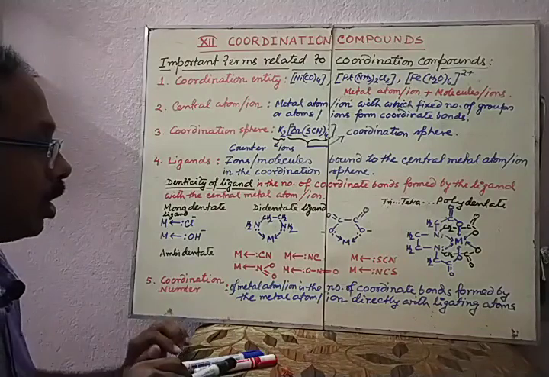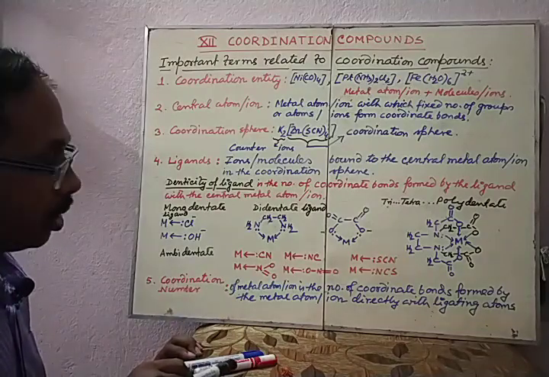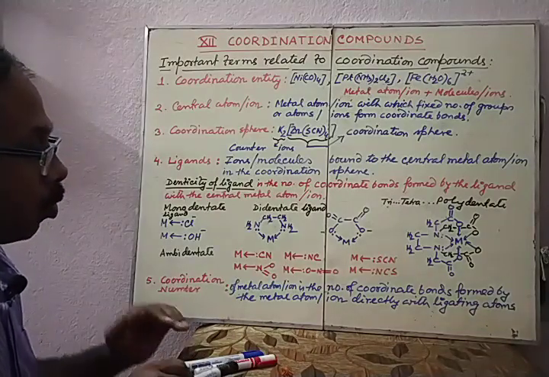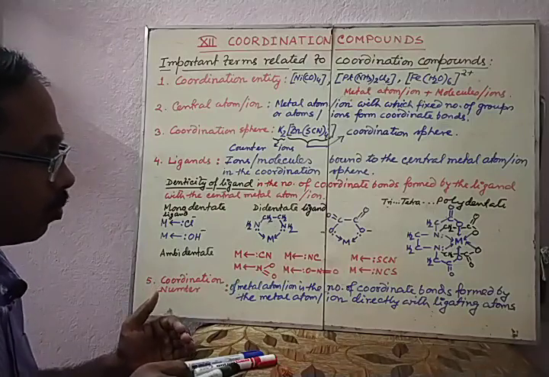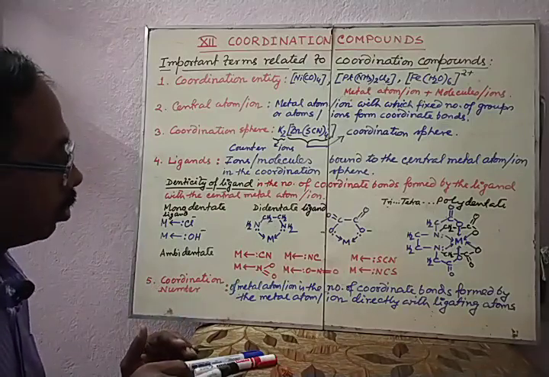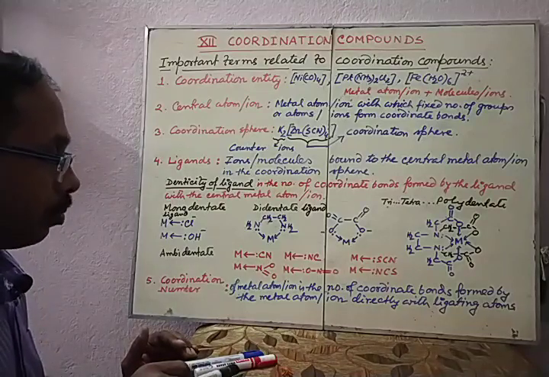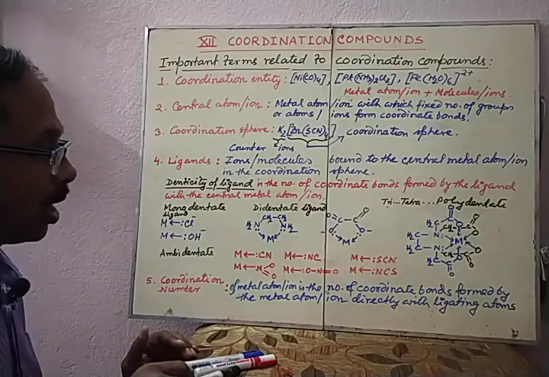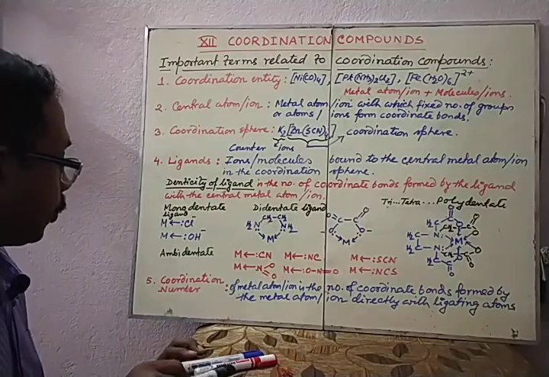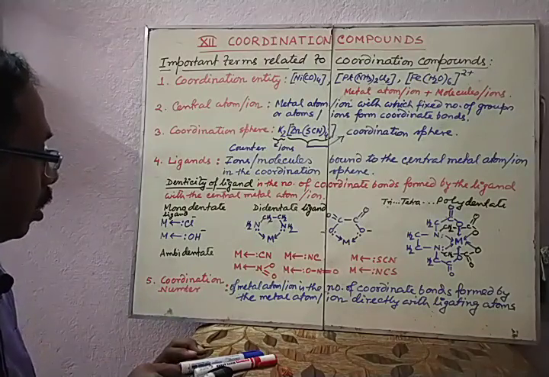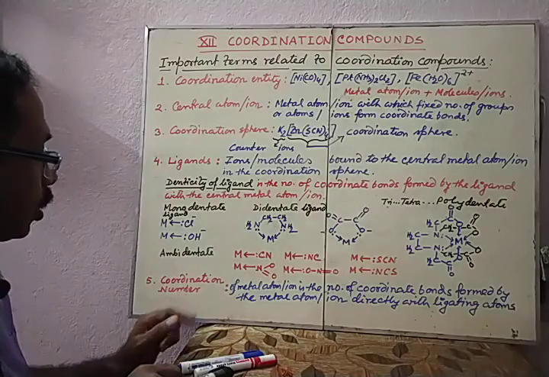So this type of ligand is called an ambidentate ligand, that is, a ligand having more than 1 ligating atom, but it can make a bond with the metal ion one at a time through a particular ligating atom. Then the next point is coordination number.